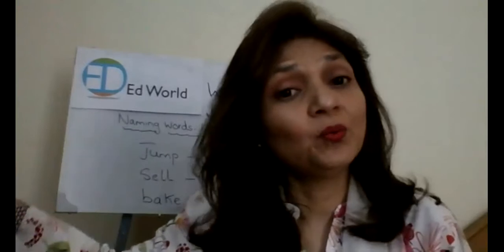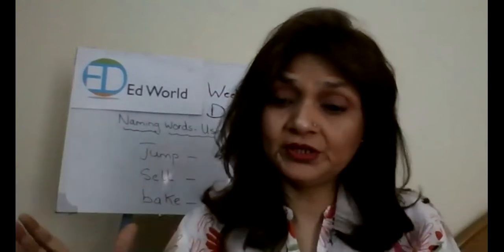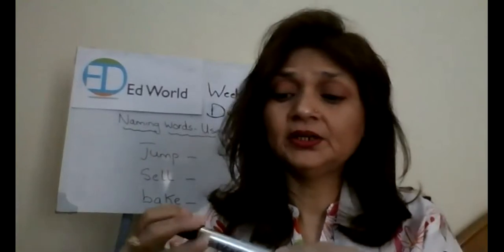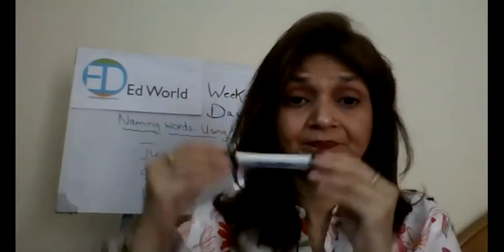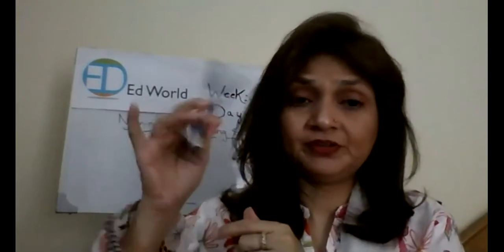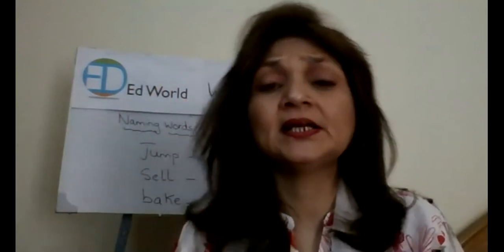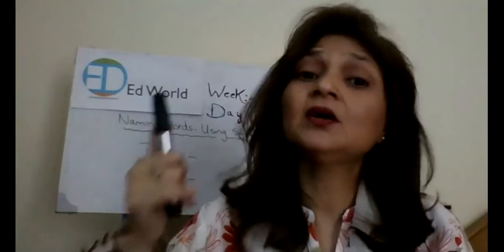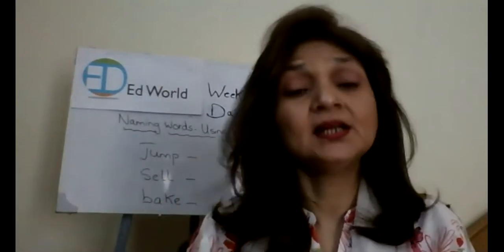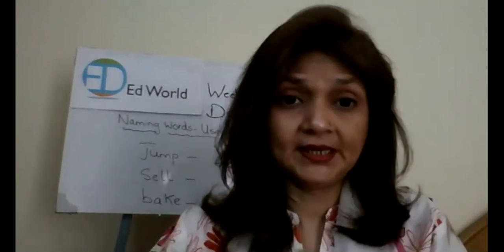Now, what is this white thing? It's my whiteboard. Again, it's a name of a board. Now, what is this I'm holding? A black board marker. So, board marker is the name of this marker. There are permanent markers, there are other markers, but this one is a board marker. So, these are all different names, right?